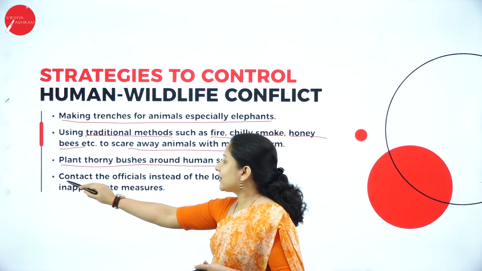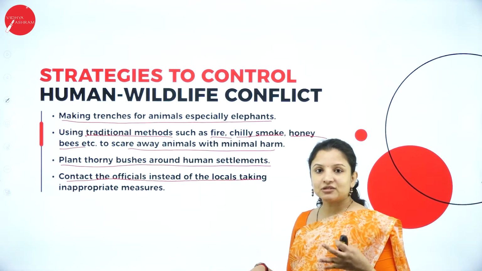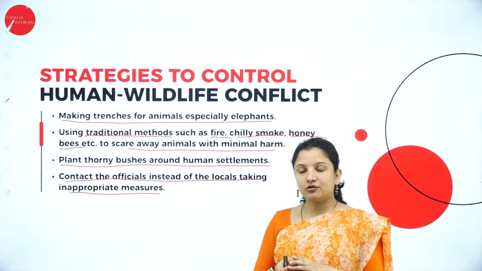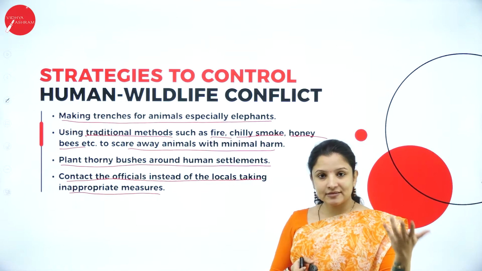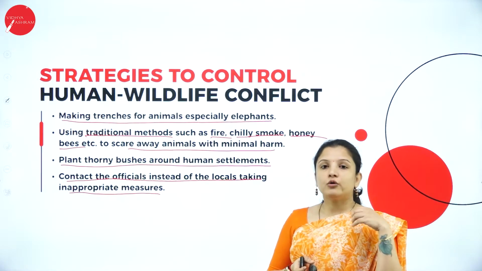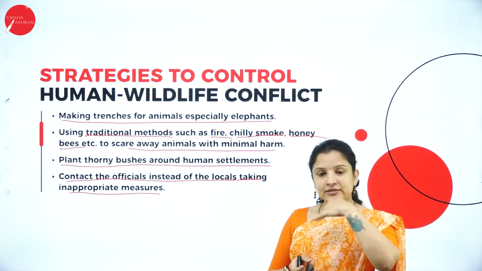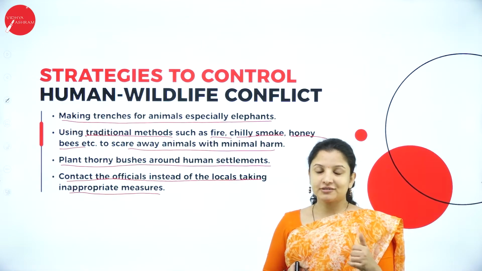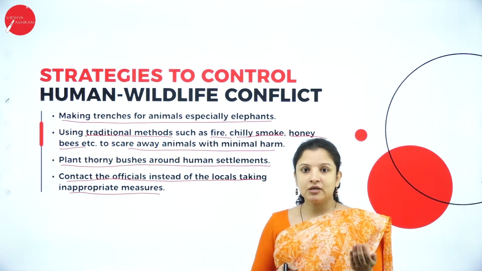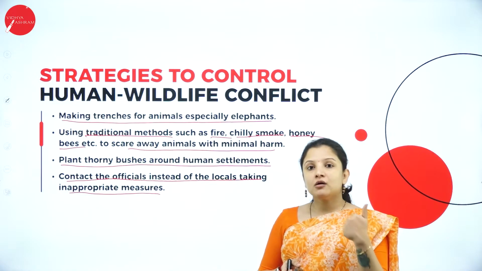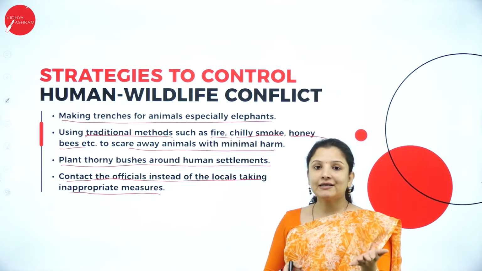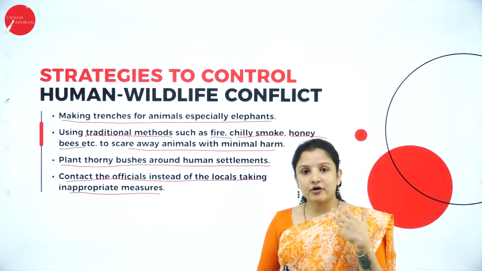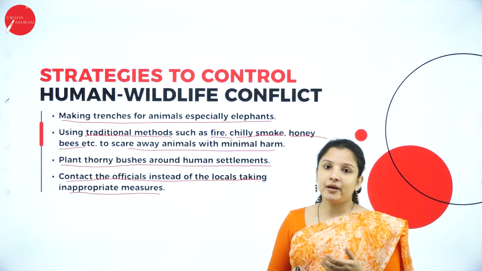And they can contact the officials instead of locals themselves taking inappropriate measures to scare away these animals. Whenever you find a snake inside your house, or an animal near a human settlement, instead of taking inappropriate measures yourself, which may threaten your life as well as the animal's life, it is always better to contact the forest officers, so that they can come and help you out.